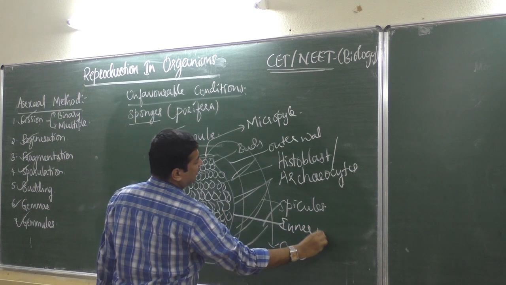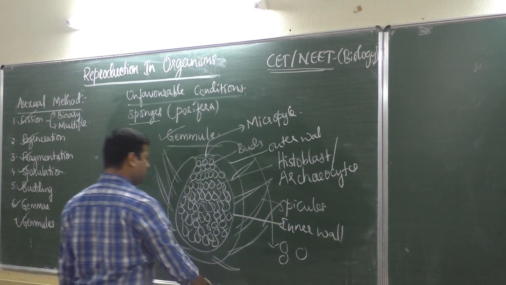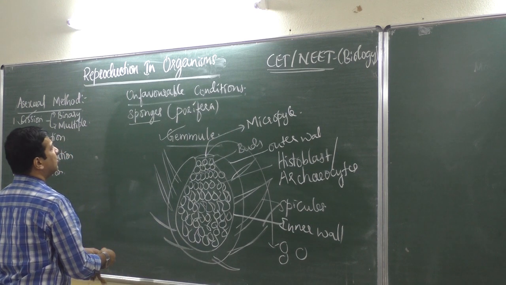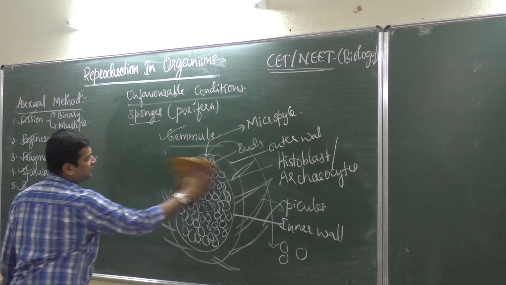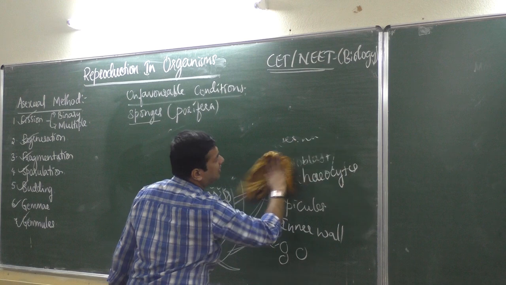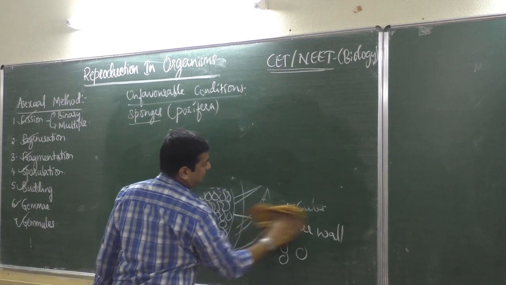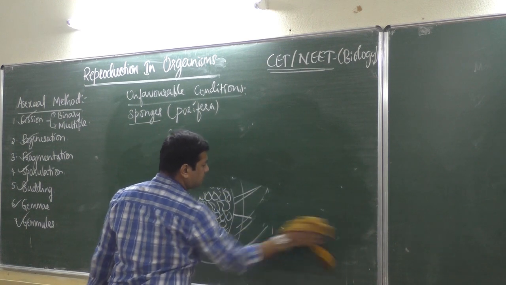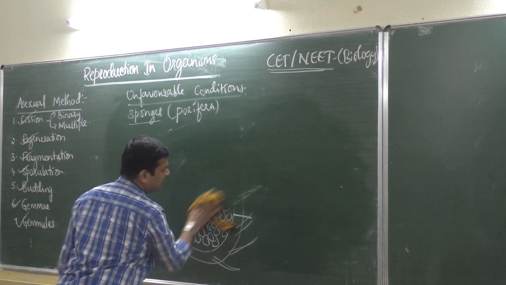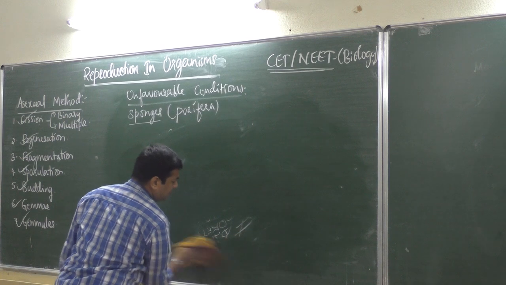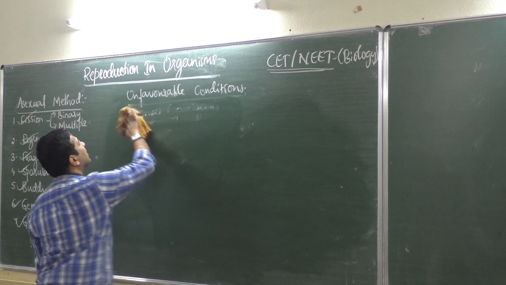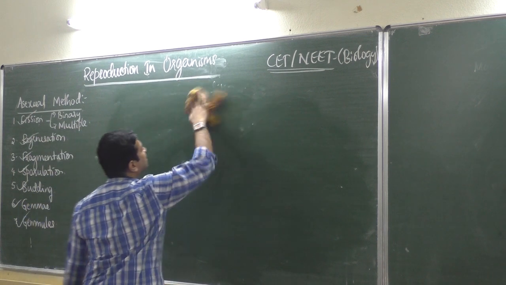So this is one type of asexual reproduction found in sponges, members of phylum Porifera, under unfavorable conditions. So these are the different methods of asexual reproduction in different organisms.